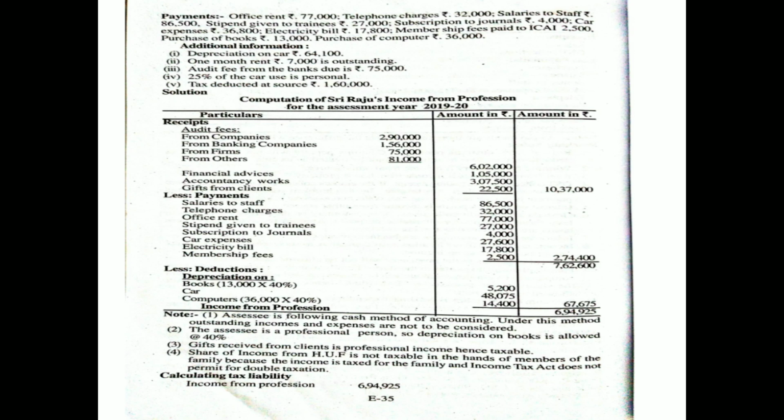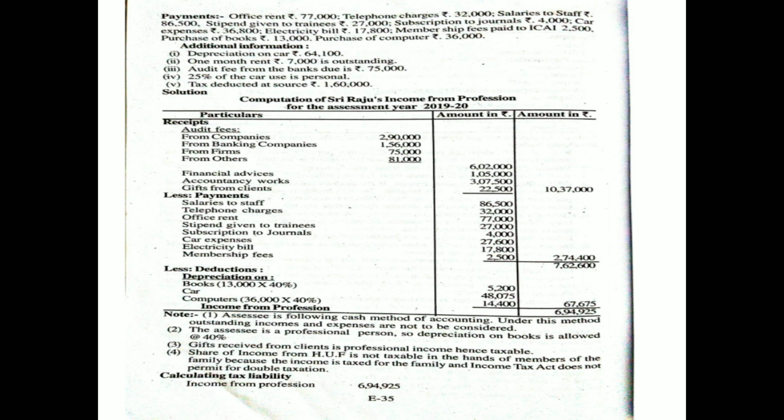Keep in mind. Now, these are the depreciations allowed as deduction. Take the total in the outer column. That is 67,675, the deductions, that is depreciation of all three assets.